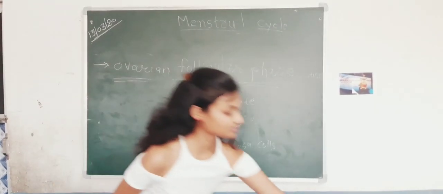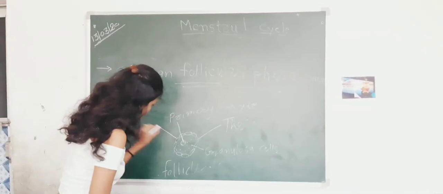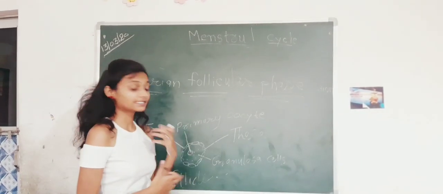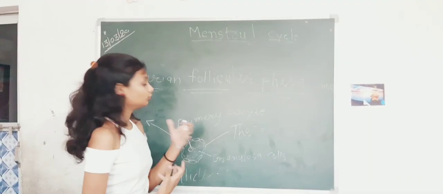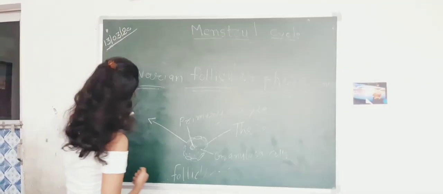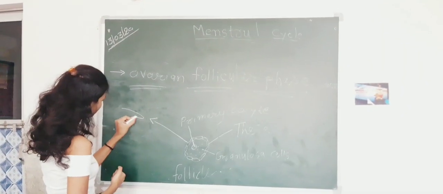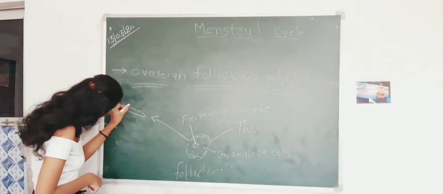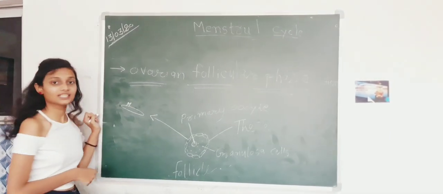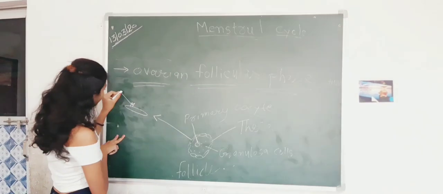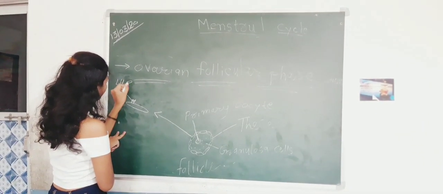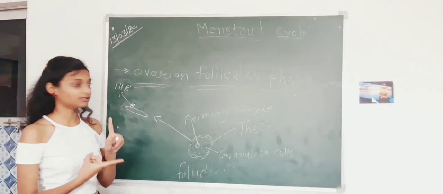Now this theca cell will make a receptor for luteinizing hormone. This theca cell, if we zoom in, makes the luteinizing hormone receptor.